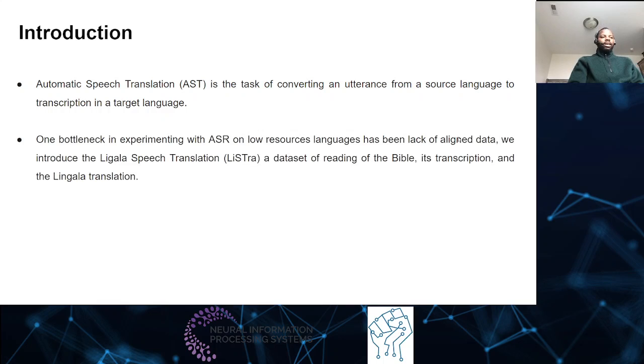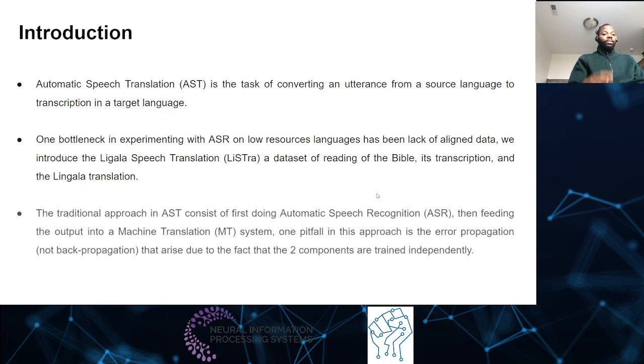When you try to do this experiment, one of the issues that we face in a low resource setting, for example in Lingala, where we don't have enough data, is the lack of aligned data. We have three alignments that need to be done: the speech, the transcription, and the translation. We have to have data aligned in that specific format. Think of the Bible: it is systematically aligned on the verse level, and we also have the reading of the Bible. So we thought of using the Bible as a starting point for a proof of concept.